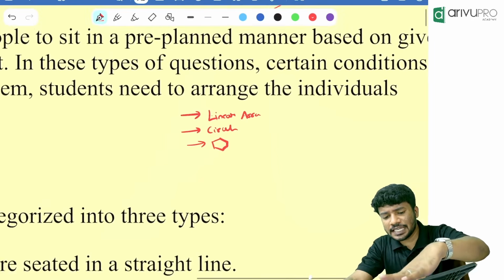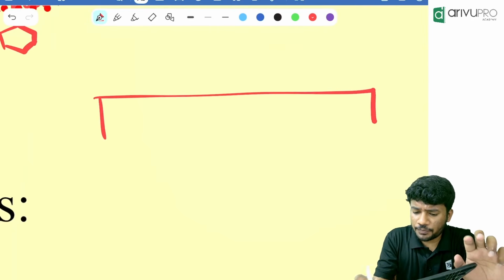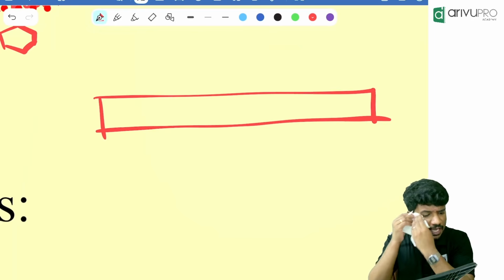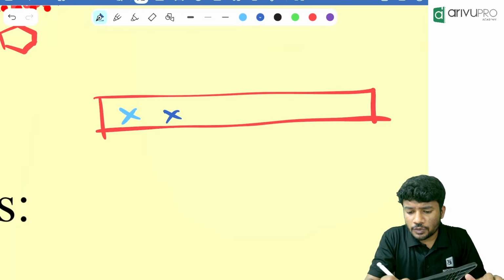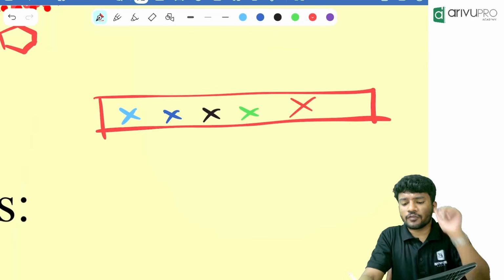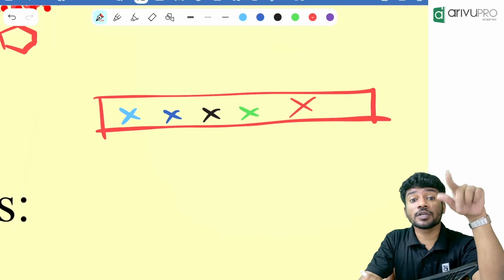First one is linear arrangement. Linear arrangement is very simple. You think about it. A bench is there. Think that in your class there is a bench, and in that bench 5 people are sitting. 1, 2, 3, 4, and 5. 5 people are sitting in a linear bench. Either they will be looking towards north.